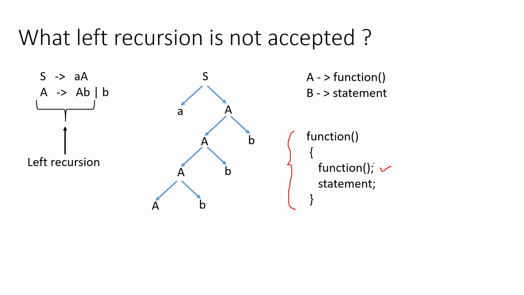You cannot restrict the calling at some point of time, which is not expected. You must have some condition or criteria depending on which you will call, or maybe you will stop. So this leads to an infinite recursion, and that is why the compiler doesn't accept even any chance to generate an infinite recursion, and that's why it doesn't accept left recursion.